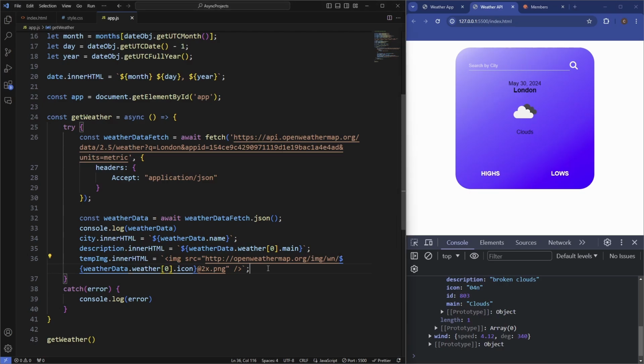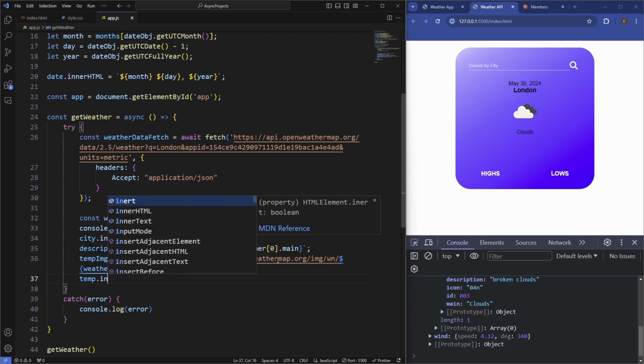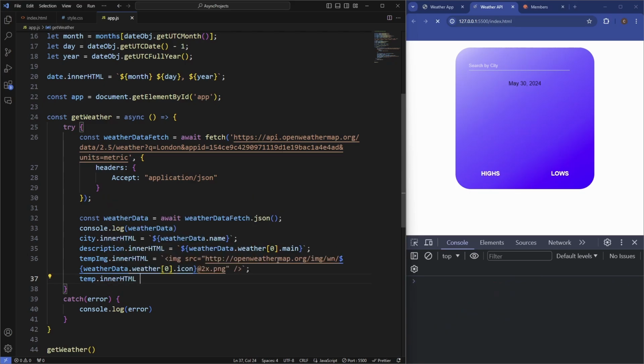And then all we need to do is just include the actual weather as well as the highs and lows. So we'll do that here. We'll grab the temp.innerHTML, and then this is going to equal an h2, and we're going to round this to the nearest number.